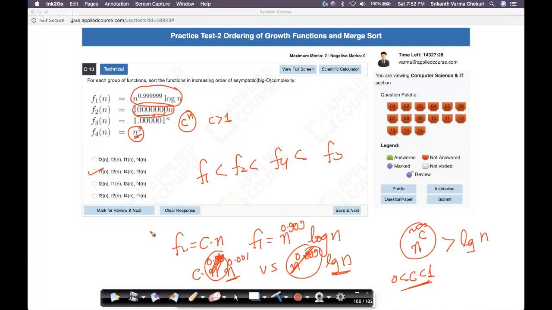Yes, option B. The trick here is to take this. At the end of the day, I had to compare F1 and F2. This is n power 1. I try to find common terms between both of them and cancel out the common terms so that I can just use order of functions to solve the whole thing. That's the trick, or that's the strategy, whatever you want to call it.